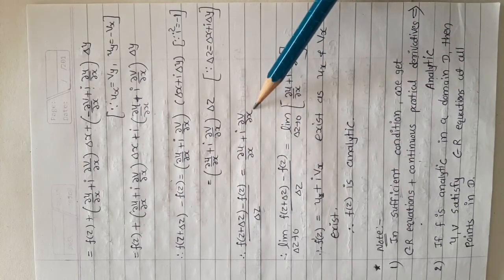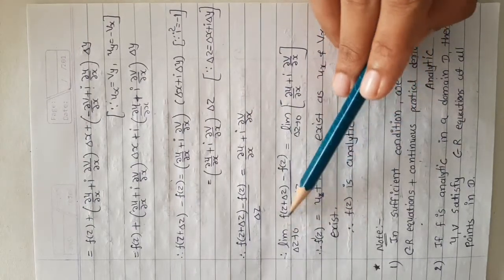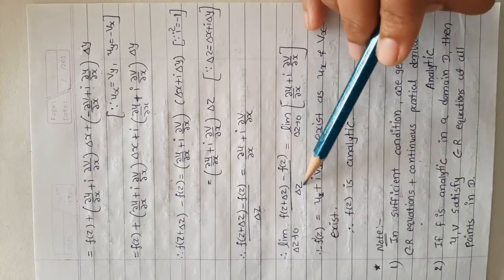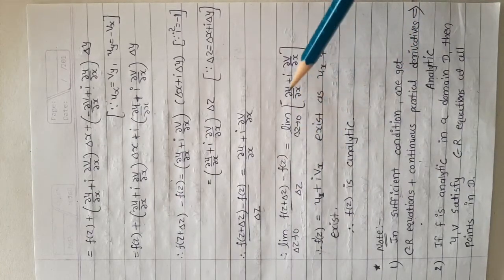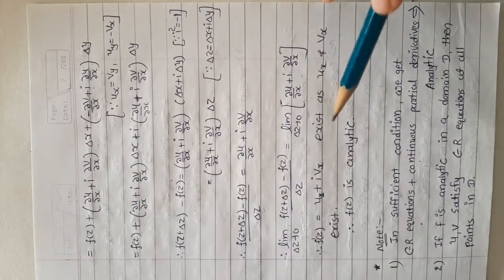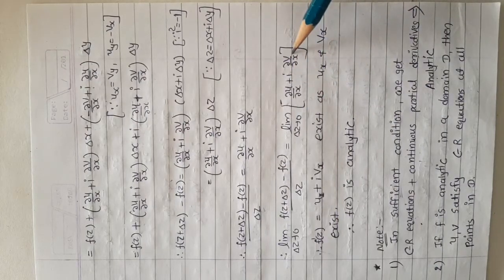Now take the limit, Δz tends to 0. The limit of [f(z plus Δz) minus f(z)] upon Δz equals the limit as Δz tends to 0 of ∂u/∂x plus i ∂v/∂x. But this is ux plus i vx.